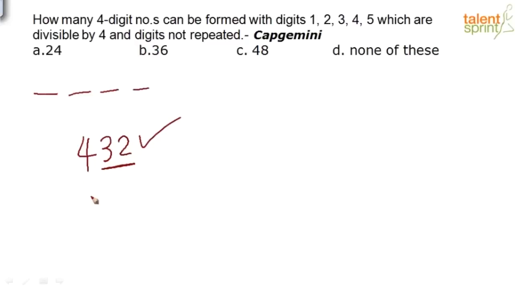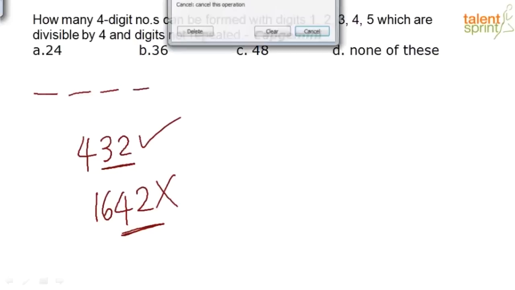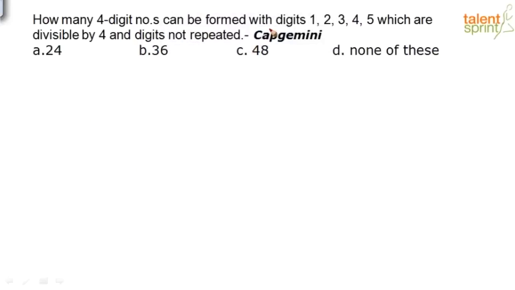So if the last 2 digits is divisible by 4, then this number is divisible by 4. Now let us take another number 1642. Last 2 digits is what? 42. 42 is not divisible by 4, right? So this whole number is not divisible by 4. So this is the divisibility rule of 4, which you should know to solve the question. So can you guys try it now? How do we solve this question?